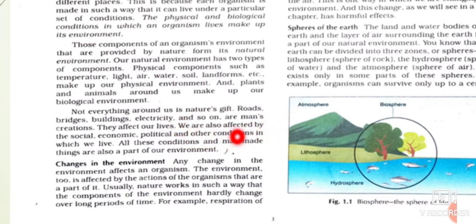And any changes or anything which is taking place in our society, anything which is happening socially, economically, politically, all these factors are also affecting our lives. So all these things that exist around us, they are together forming our environment.